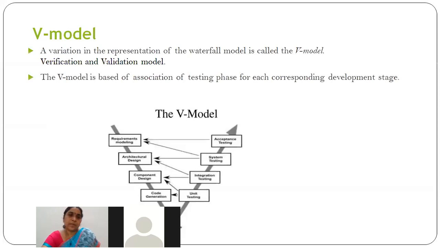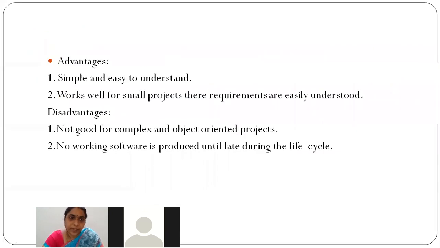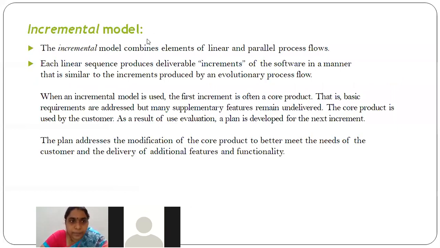So this is another model of SDLC, software development life cycle. We saw first waterfall model and next we saw V model. Both these models come under linear model. And next is iterative model. So iterative model combines the elements of linear and parallel process flow. You saw what is linear flow: all the 5 framework activities will be done one after another. You saw what is parallel process flow: these framework activities can be done in parallel. So iterative model combines both linear and parallel process flow.